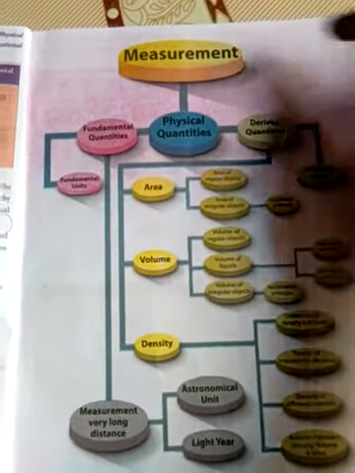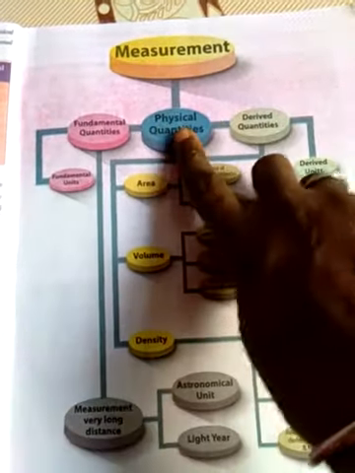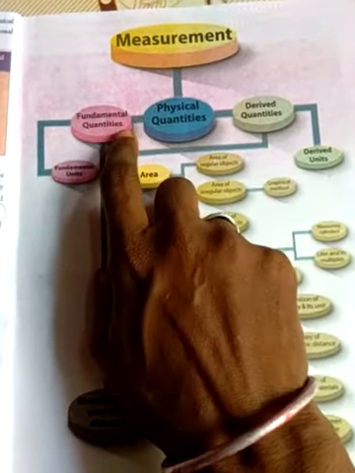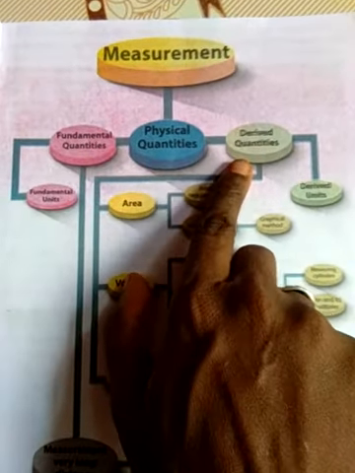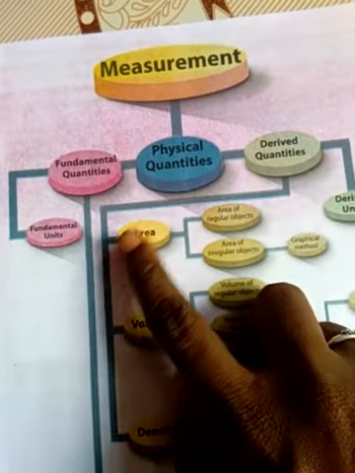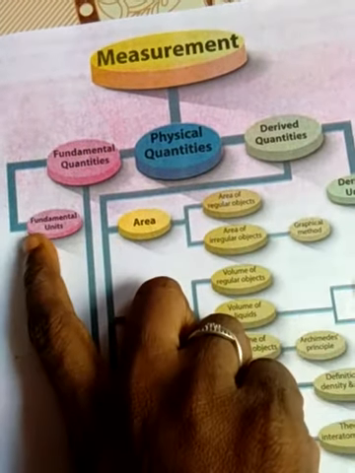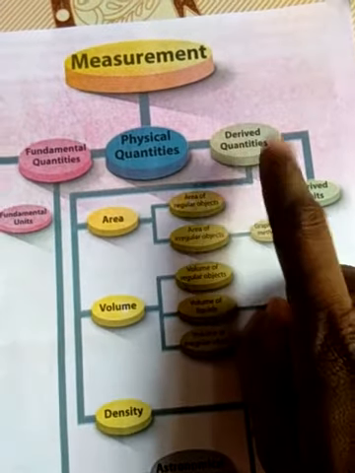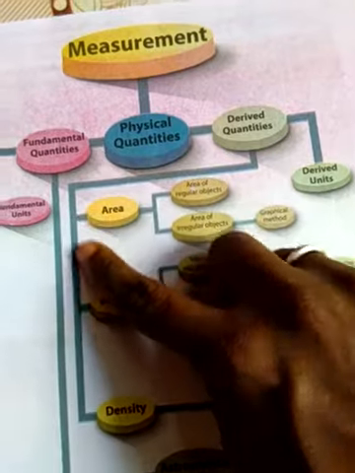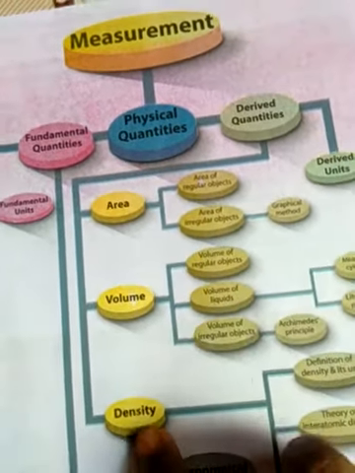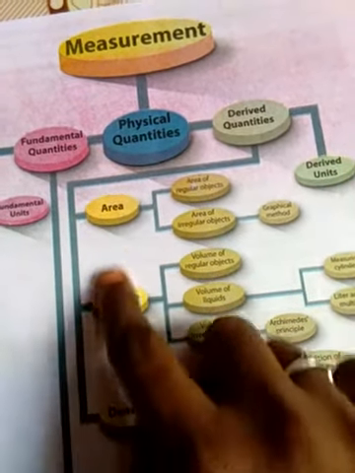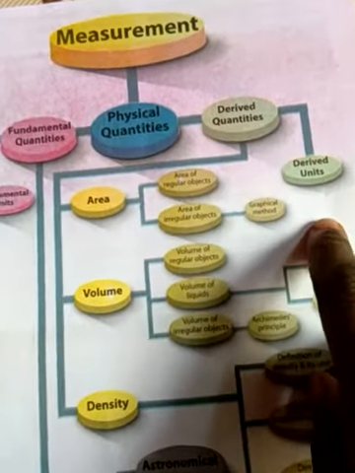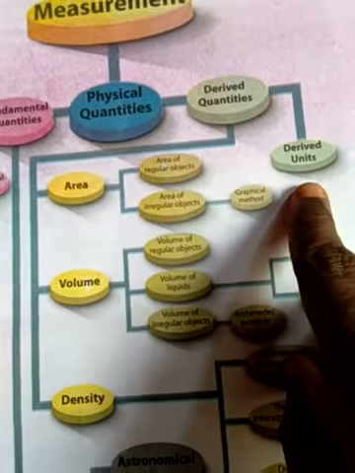Measurement is of physical quantities. There are two types of physical quantities: one is fundamental quantities, another is derived quantities. The fundamental quantities have fundamental units. Next, derived quantities. Examples of derived quantities are area, volume, and density. Derived quantities also have derived units.